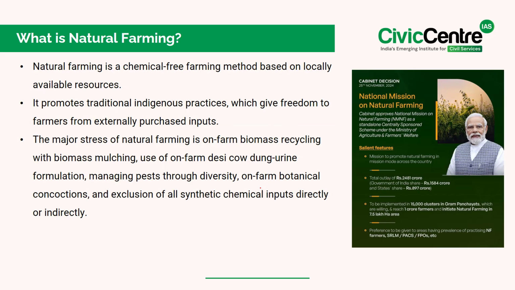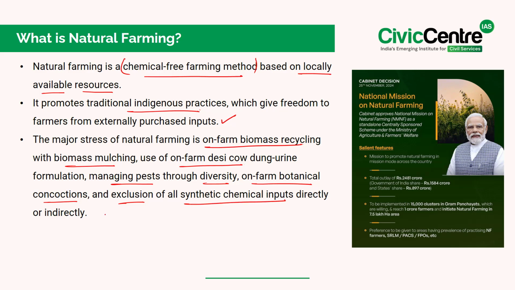Now, what is natural farming at all? See, natural farming is a chemical-free farming method based on locally available resources. Notably, it promotes traditional indigenous practices which give freedom to farmers from externally purchased inputs. So, the major stress of natural farming is on on-farm biomass recycling with biomass mulching, use of on-farm desi cow dung-urine formulations, managing pests through diversity, on-farm botanical concoctions, and exclusion of all synthetic chemical inputs either directly